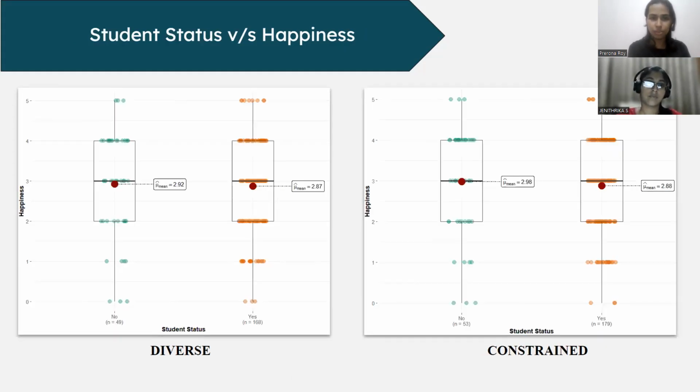So this is student status versus happiness. Student status basically means whether a person is a student or not. So we had changed the dataset in a way that it was just a yes-no question. For people who are students, we can see that their mean happiness is lesser than that of non-students. So we can say here that non-students are possibly happier than students, but again, we'll be checking it statistically by doing some tests. We'll get back to it later.